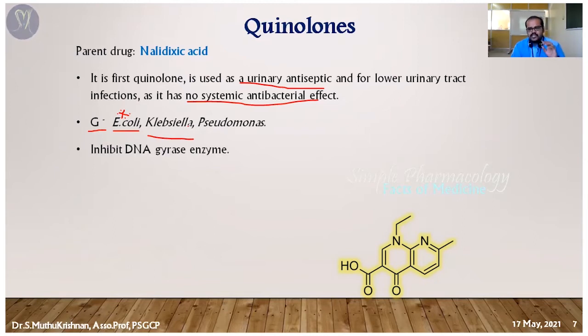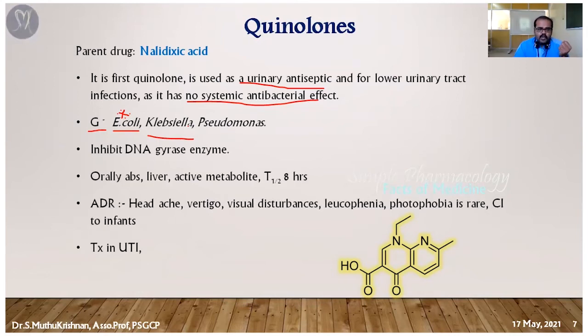For a simple, single line mechanism, you just memorize that it inhibits the DNA gyrase enzyme. If you don't want to explore in more detail what DNA gyrase is and its role in DNA replication, it is tough to memorize. So at least memorize this single line mechanism: the entire quinolone group inhibits the DNA gyrase enzyme. That is enough.